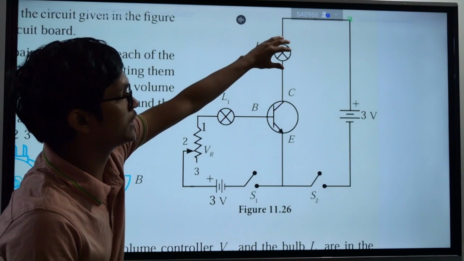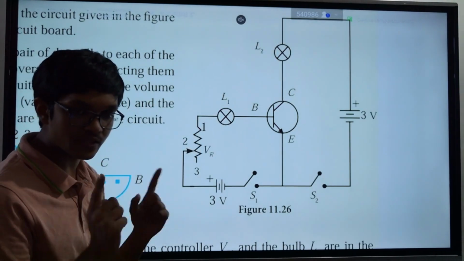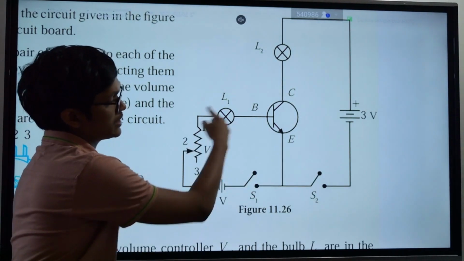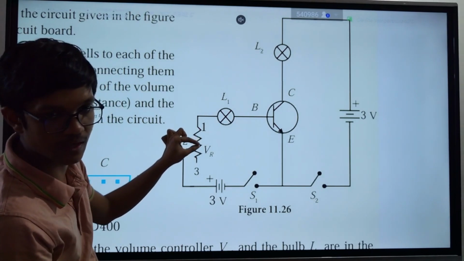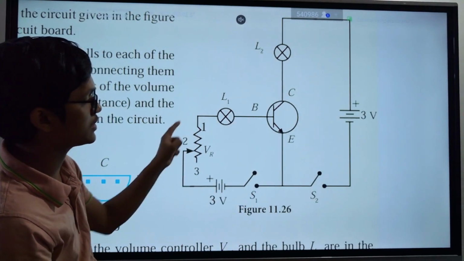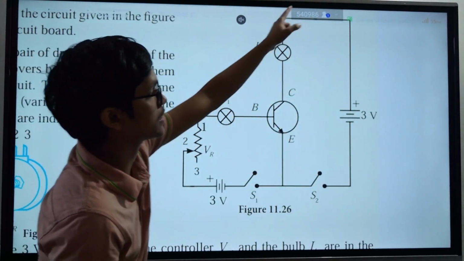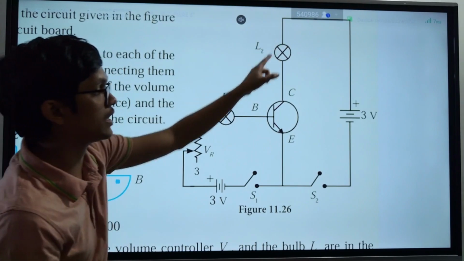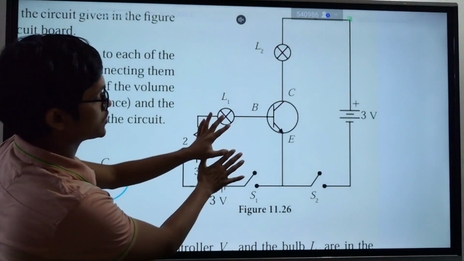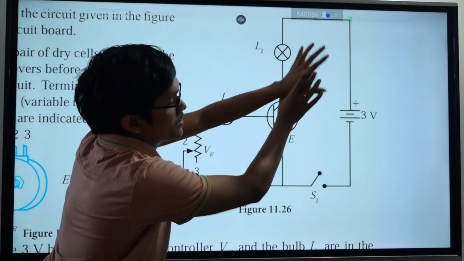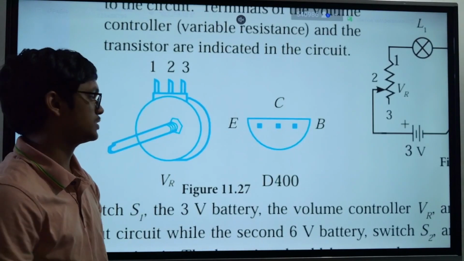And if you need to reduce the light of this bulb, who's the controlling guy here? The controlling circuit is this one, the base emitter circuit. You have to increase the resistance in this path. It will reduce the current in this path. When it reduces the current in this path, it will eventually reduce the current in this path. Why? The current in this path is decided by the current in this path. This is the controlling circuit. This is the circuit that is being controlled. Clear? Is that clear?